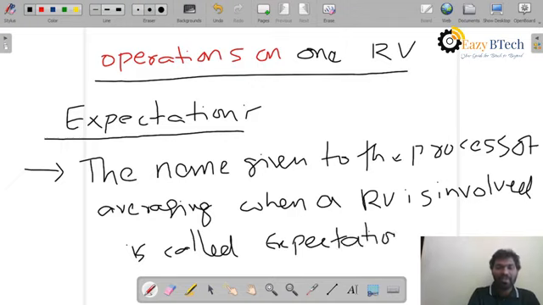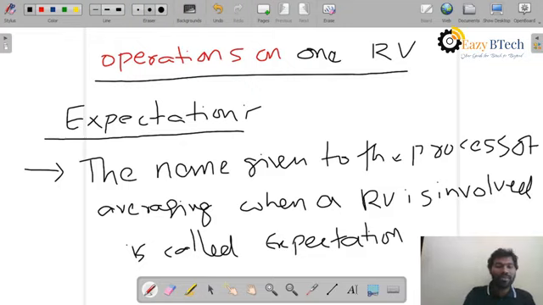So expectation is nothing but one type of averaging, but if the random variable is involved, it is called expectation. So the name difference is here. Averaging a random variable is called expectation.